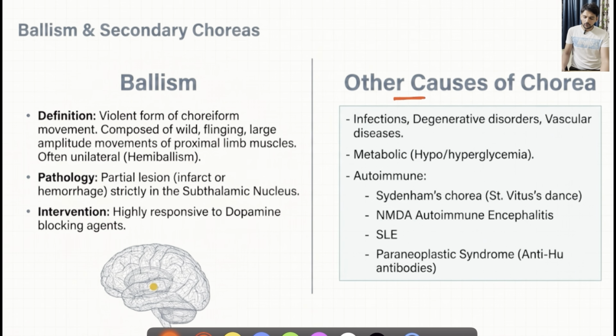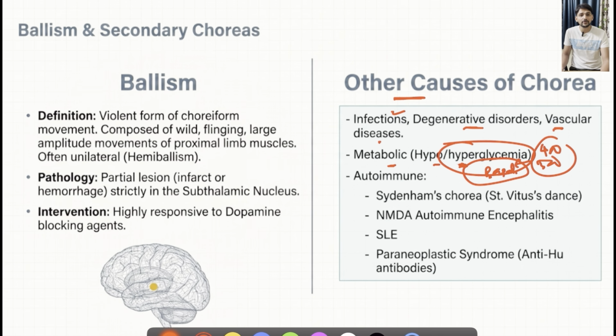Other secondary causes of chorea are infections involving again the basal ganglia, degenerative disorders, vascular disorders, and metabolic problems like hypo or hyperglycemia. Again, this is one of the commonest causes. Many elderly individuals who have abnormally high glucose levels of more than 400, 500 and so on might present with these choreiform movements or even choreoathetosis. If you get imaging, there might be hyperintensity in the basal ganglia because of the hyperglycemia. If we correct this metabolic problem, these imaging changes will be reversible.